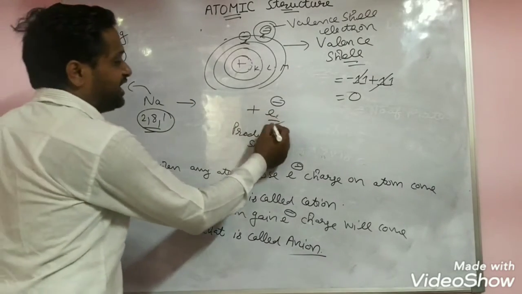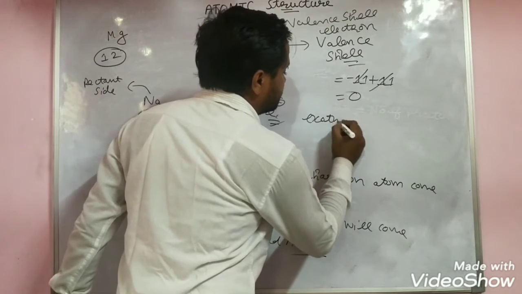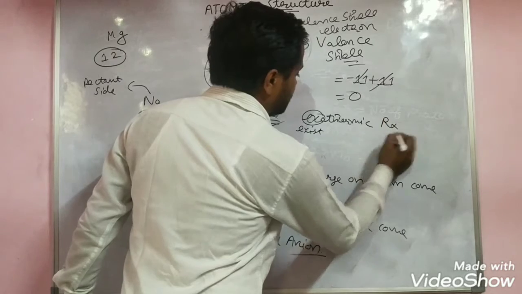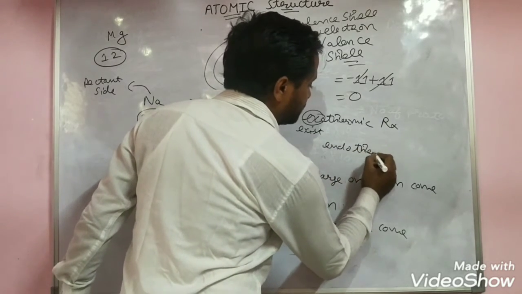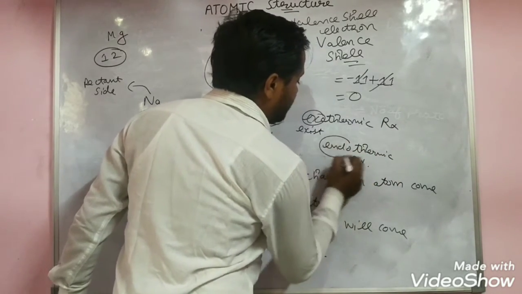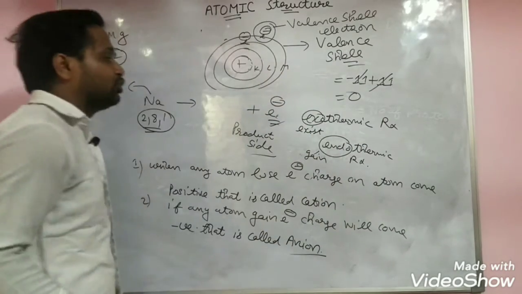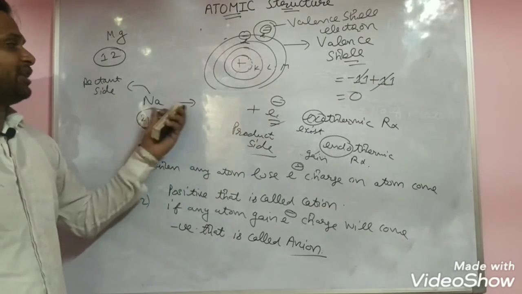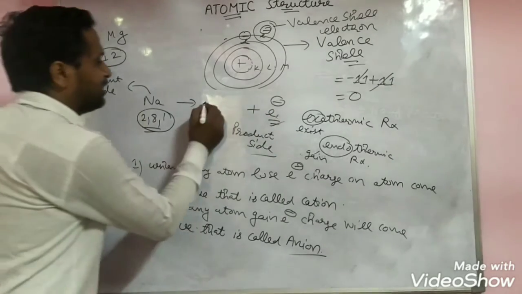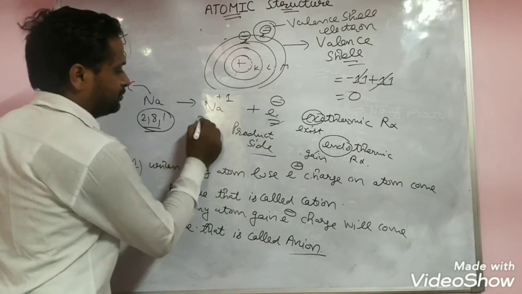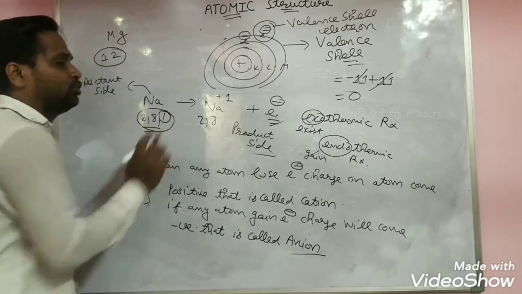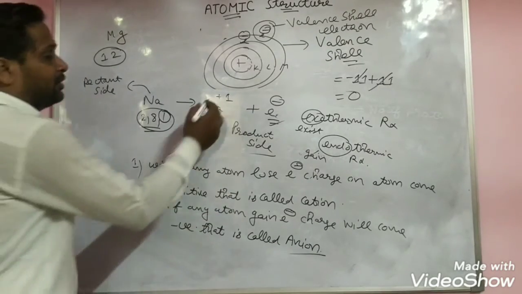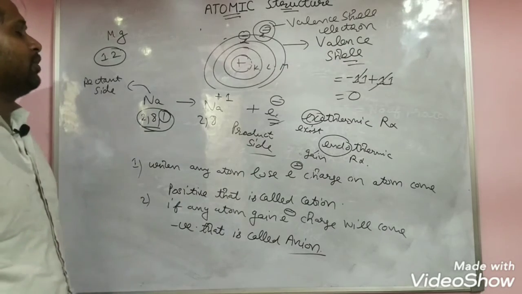Like in an exothermic reaction: exo means exit, release energy. Endothermic reaction: endo means gain energy. In exothermic reactions we always write the energy on the product side. Similarly, if an atom loses an electron, we write the electron on the product side. So Na+ comes, losing the last valence shell electron. I will explain this completely in the next lecture. Here a plus 1 charge comes on sodium.